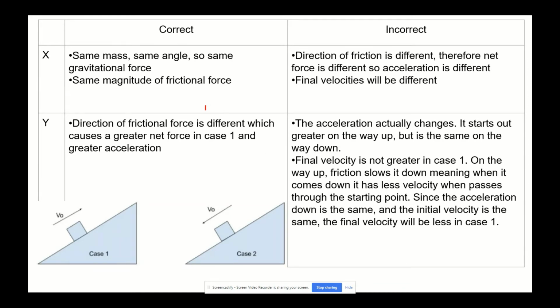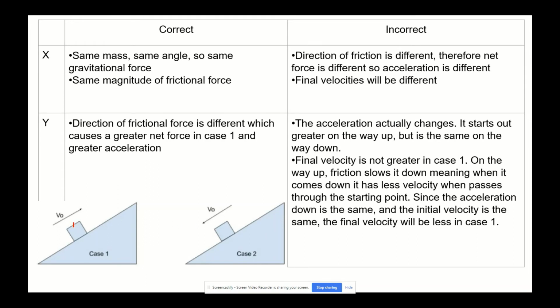All right, so we're back. So here's correct statement for x, incorrect for x, correct for y. Let's go ahead and talk about the incorrect for y just a little bit. So one thing I didn't mention earlier is that the acceleration actually changes. So it's not exactly constant, right?